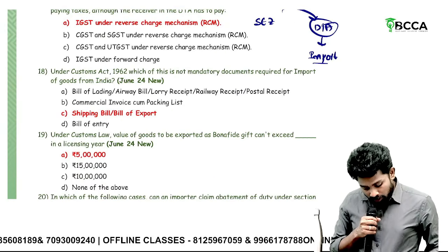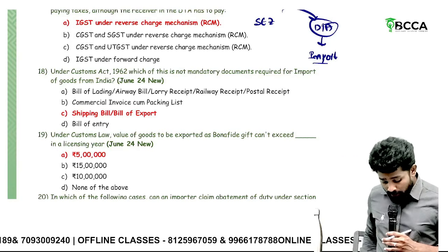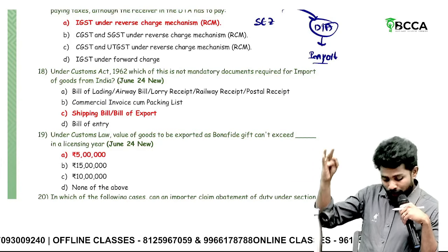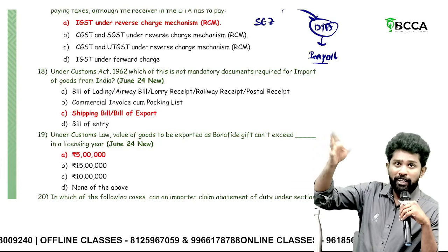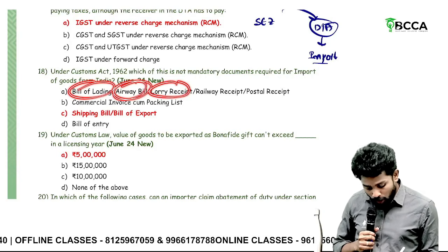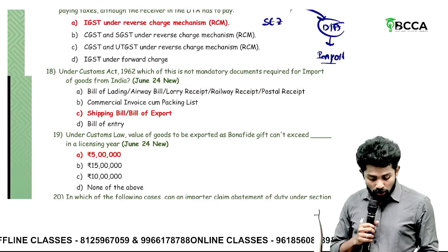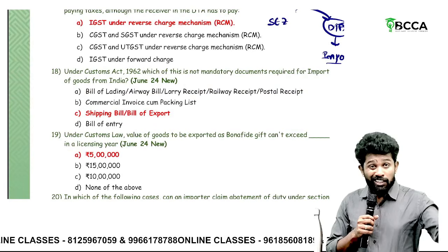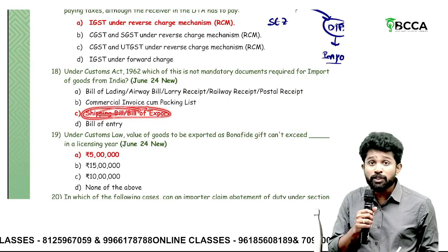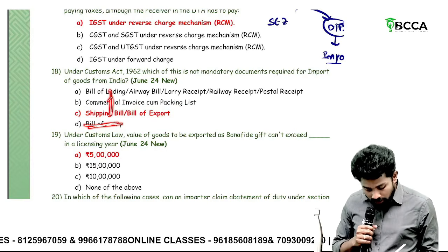Under the Customs Act, which of them is not a mandatory document? Sir, very important. Three documents are mandatory for import. Bill of lading, airway bill, lorry receipt or railway receipt, based on the mode of transport. Bill of lading through ship, airway bill through flight, lorry receipt through lorry, railway receipt through railway, postal receipt through postal. So out of these only one is applicable. Then the invoice and then the bill of entry. The shipping bill is related to export, so this is not required. In case of export this is not needed; the other three are needed.